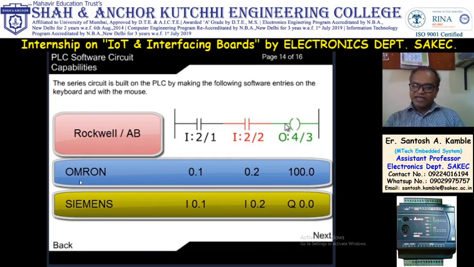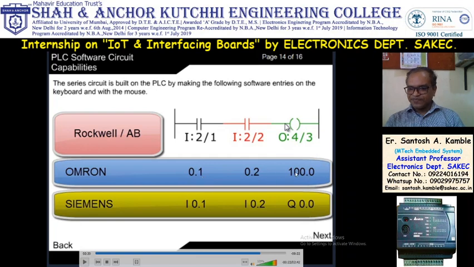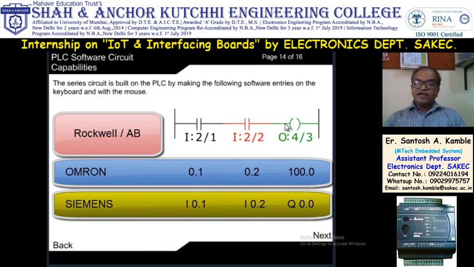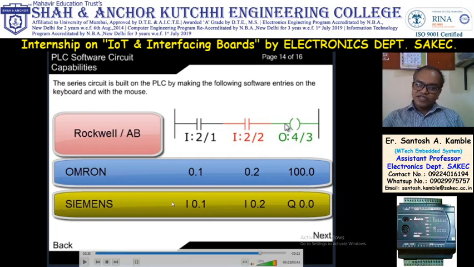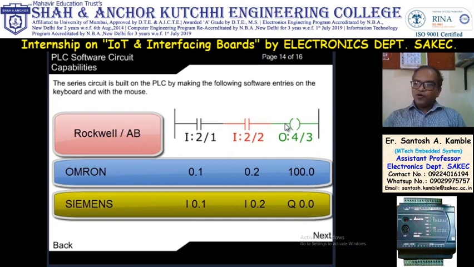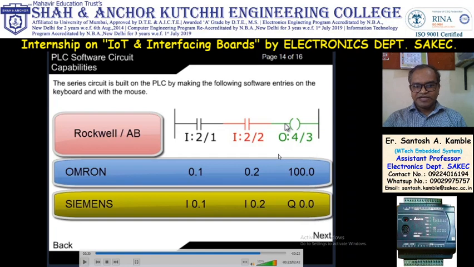In Omron PLC, you can write the instruction like this. In Siemens PLC, you can write the instruction like this. In Delta PLC, input is written as X0, X1, X2, X3 like this, and output is written as Y0, Y1, Y2, Y3 like this. So the graphical view is the same. Only the naming is different for different PLCs. So Rockwell will name like this, Omron like this, and Siemens like this. These are the naming of